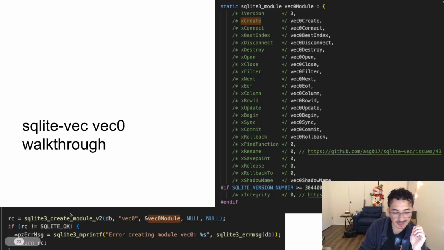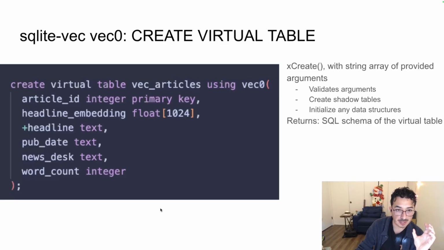And in C at least, you take this module and you provide it to SQLite. SQLite will take that in. So whenever someone calls a virtual table statement using vec0, the module that you defined, SQLite will take the callbacks that you gave in the beginning and call them, like, hey, this happened. Tell me what to do for this table. So in this case, whenever this SQL is called on the left-hand side, the create virtual table vec_articles, SQLite will call the xCreate method that you provided, saying, hey, this person called the constructor with these string arguments.